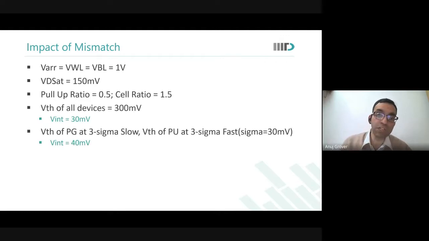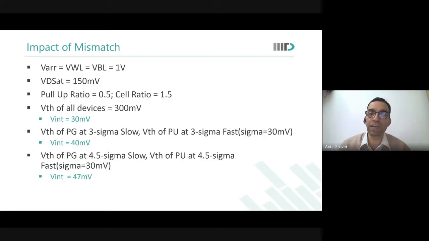So we say VT of all devices is 300 millivolts. Vint was 30. I made pull up 3 sigma fast and pass gate 3 sigma slow. Vint rose to 40. At 4.5 sigma, it went further up to 47. So mismatch has its impact on Vint also over here.